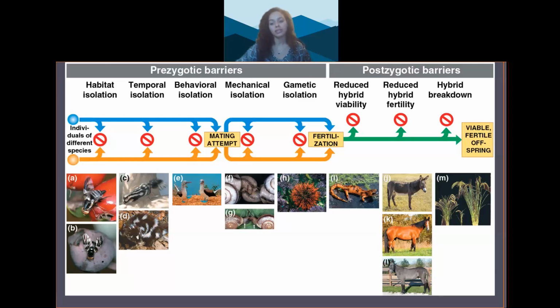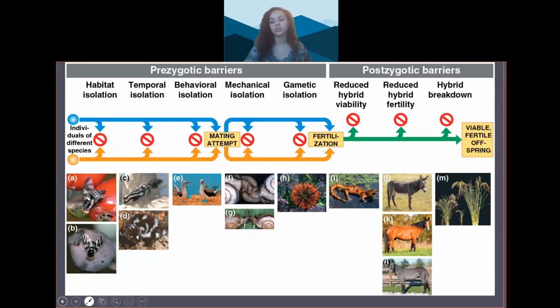Next is behavioral isolation. Behavioral isolation occurs when courtship rituals or other behaviors that attract mates are unique to a species, and they aren't as effective at attracting even closely related species. For example, the blue-footed booby. Blue-footed boobies mate only after a courtship display unique to their species. The male does this cool high-step behavior that calls the female's attention to his bright blue feet. I'll try to include a video of that below.